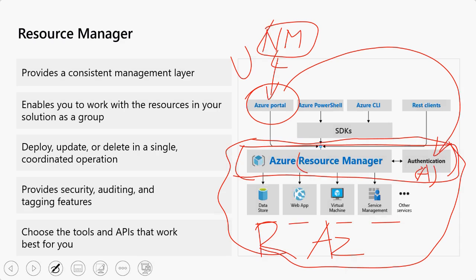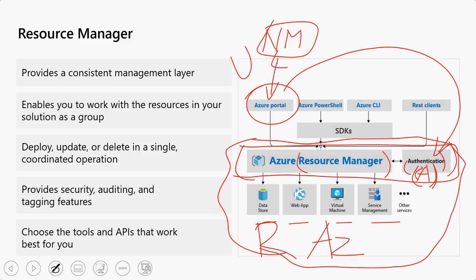That is the reason they call it Resource Manager. It is a layer which will help us to manage all the resources on the cloud, and it acts like an operating system, so it can authenticate and it can also authorize, right?